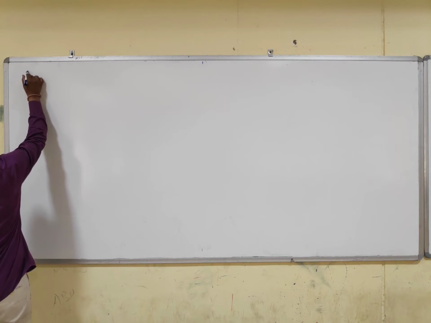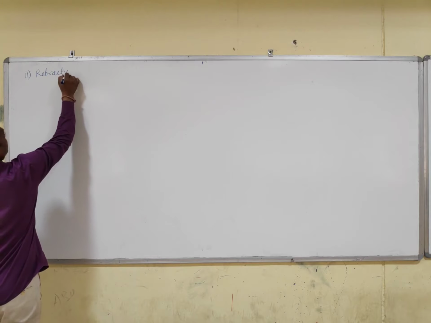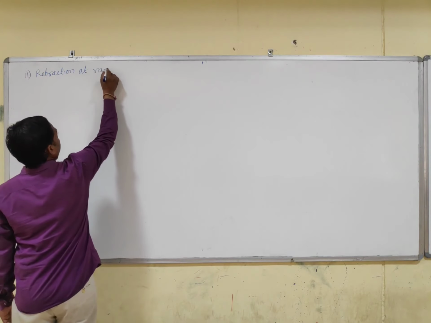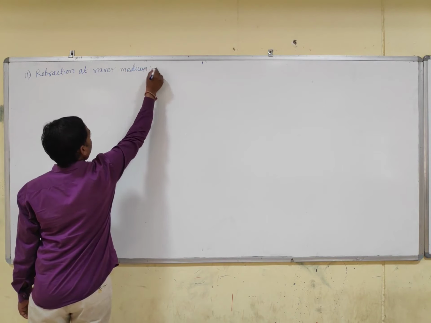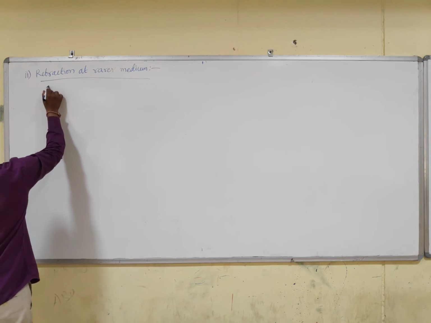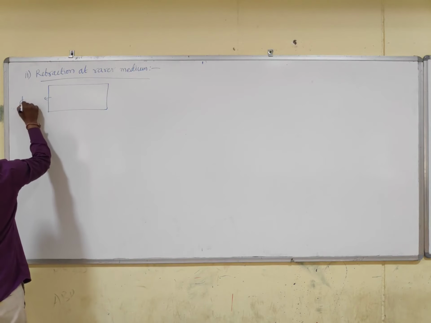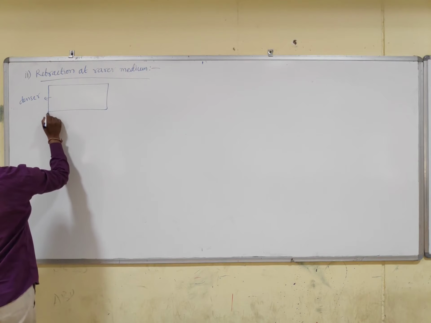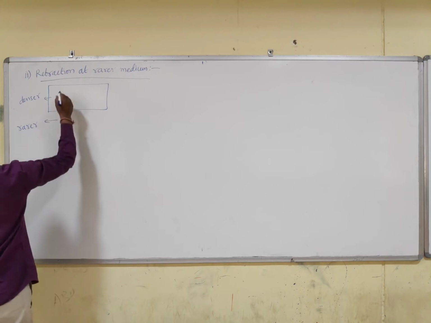Case 2. Refraction at a rarer medium. So first we are drawing the denser medium, and this is the rarer medium.